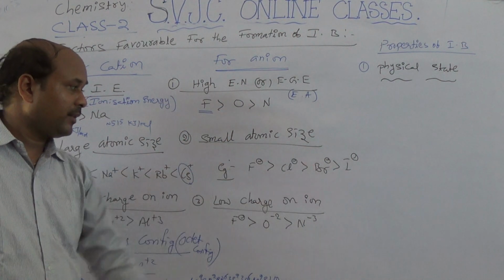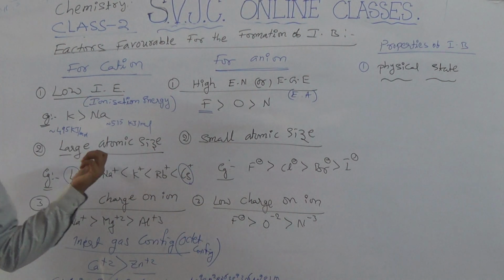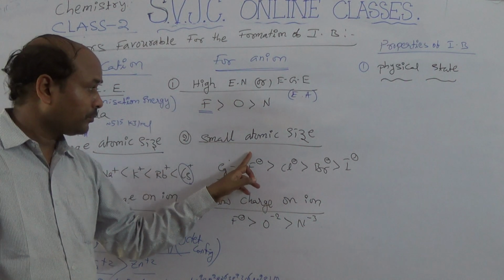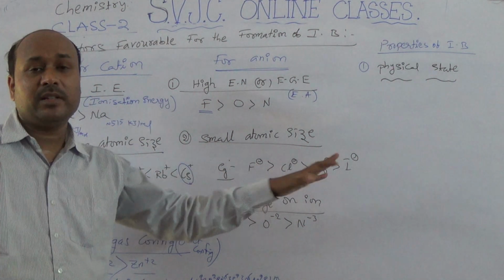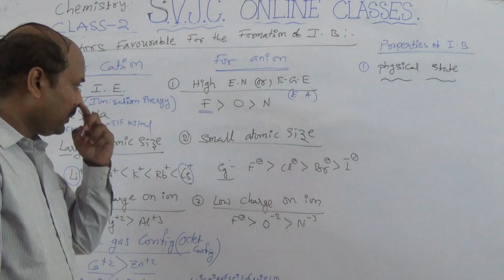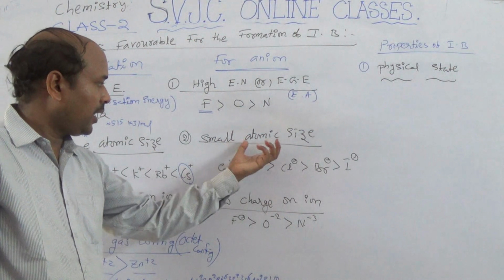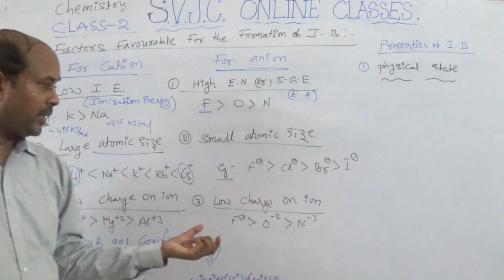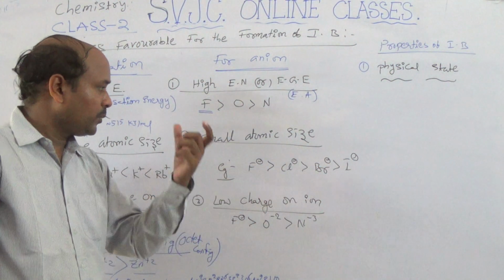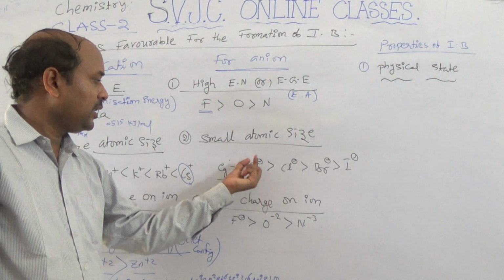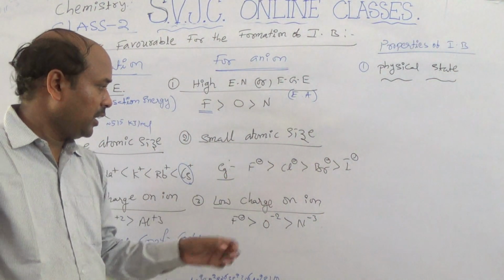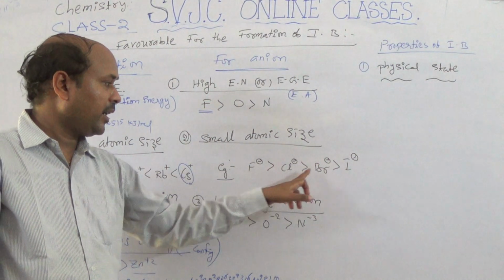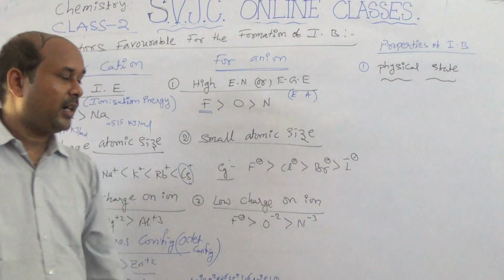A small atomic size is quite the reverse of the large atomic size of a cation. The anion has a smaller size. Take fluorine, chlorine, bromine, iodine. Among these four atoms, fluorine has the smallest size, so it is easily converted into fluoride ions. So the fluoride ion is formed more easily when compared to the chloride ion, bromide ion and iodide ion.